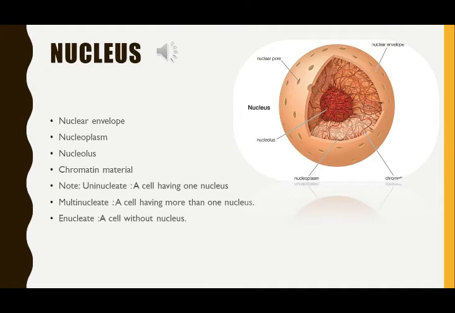What is the function of a nucleus? The nucleus controls all the activities of the cell. Therefore, it is called the control center of the cell or brain of the cell. It stores and transmits information of all the hereditary characters from parent to children. That is why the children resemble their parents.